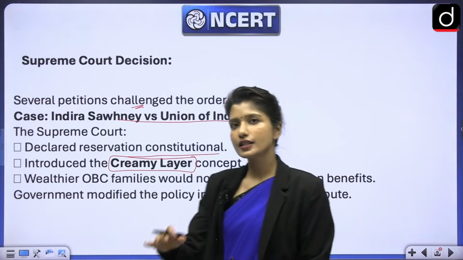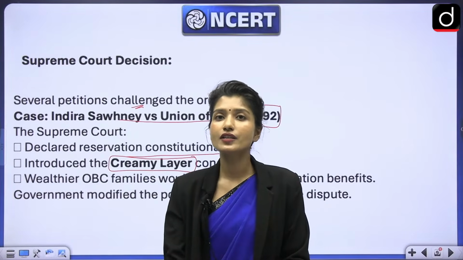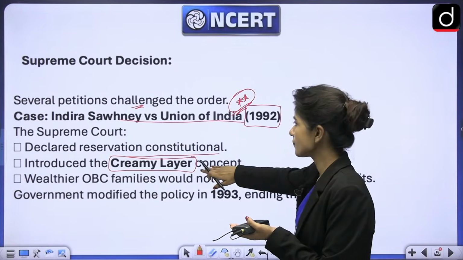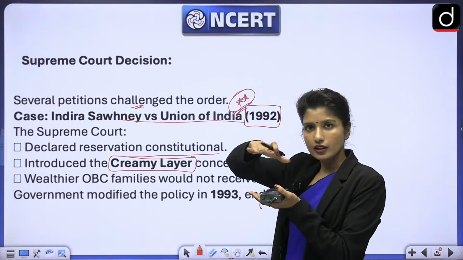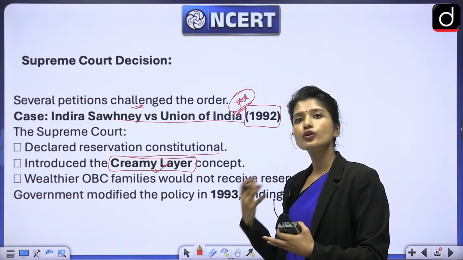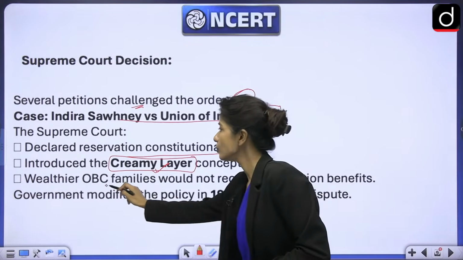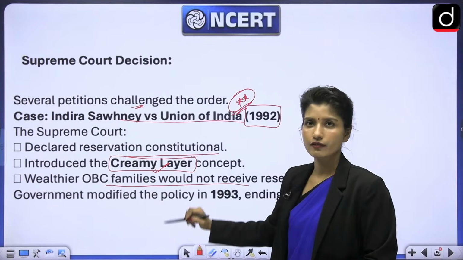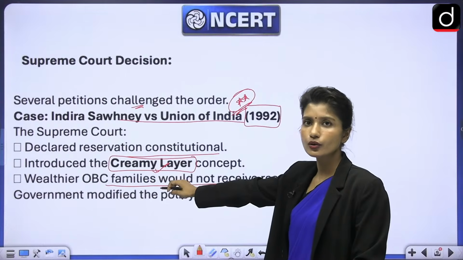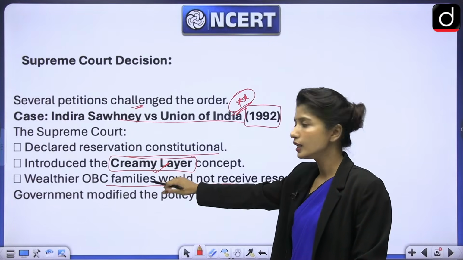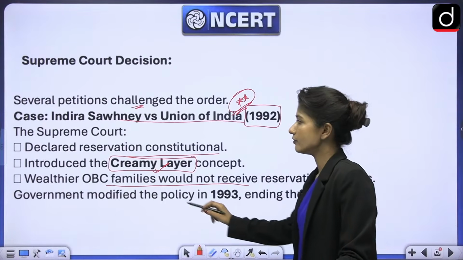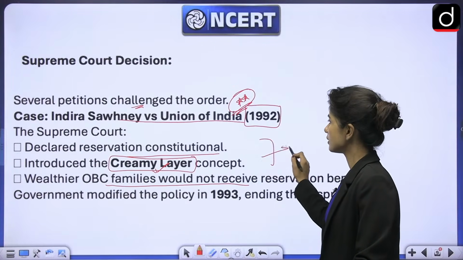Now, what is the creamy layer concept? We remember it like this. When you see full fat milk, there is a cream which is always at the top. This is the population that is on the top of that particular caste. So they are saying creamy layer. The people who are already well-to-do in OBCs, the wealthier OBC families, will not receive this benefit. So the Supreme Court upheld reservation, but said that people who are already well-off, who are already wealthy, will be considered creamy layer, and they will not get this reservation benefit.